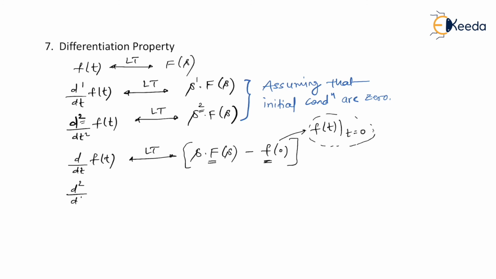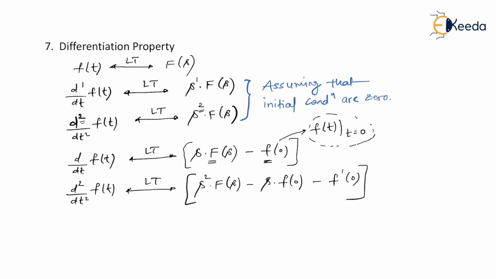Suppose it is d square by dt square of, let's say, f of t. So it is a double derivative of f of t. Then it will result in a Laplace transform like this. It will start with s square F of s minus s times small f of 0 minus f dash of 0. Let us understand the meaning of this.